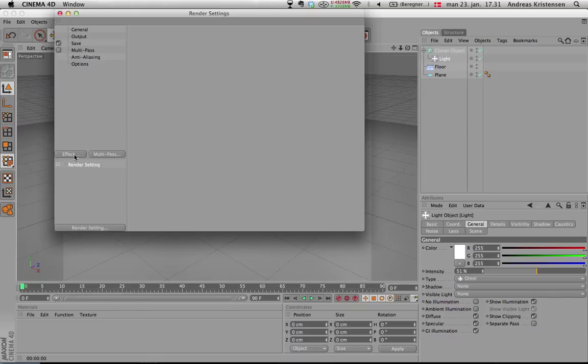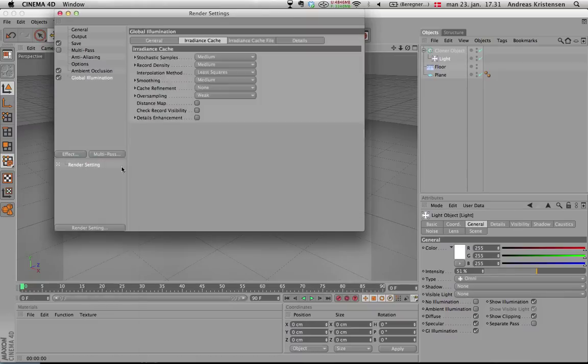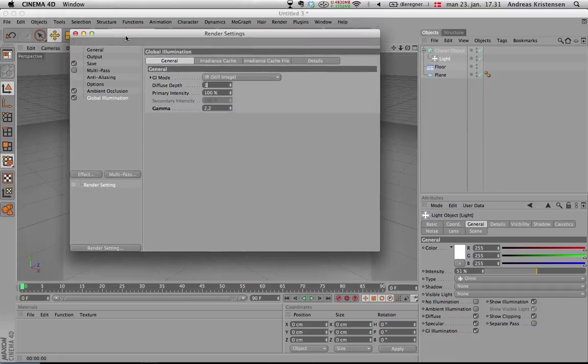Then we're just going to set some fast settings: add some ambient occlusion and global illumination, and to make it render faster we'll set stochastic sample and record density to low. Also remember to put the gamma to 2.2 if you're using Cinema 4D 11.5. It's got a little bug.